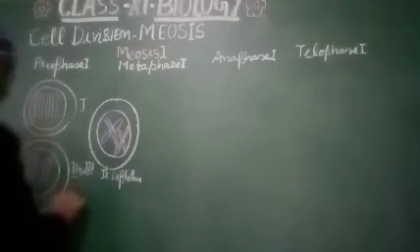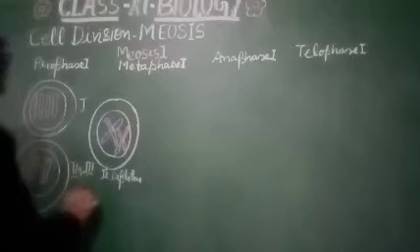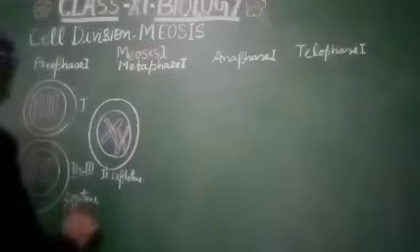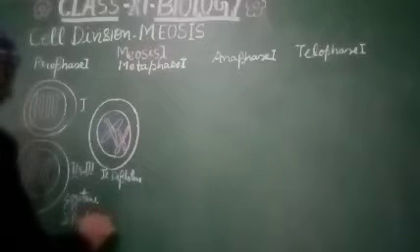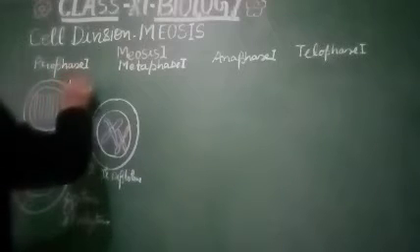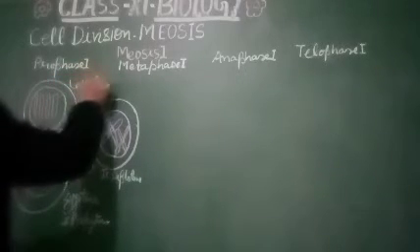This is zygotene and pachytene. This is leptotene.